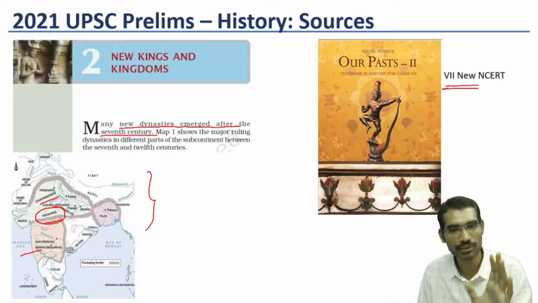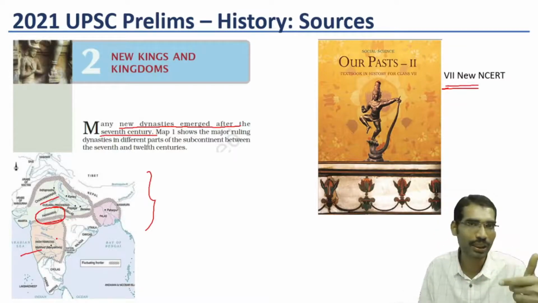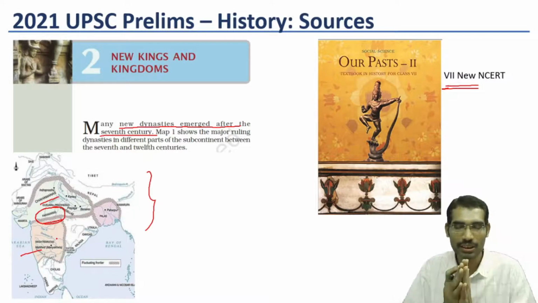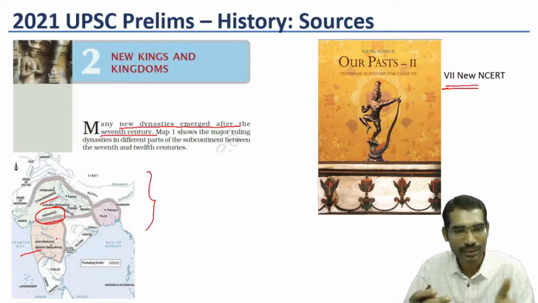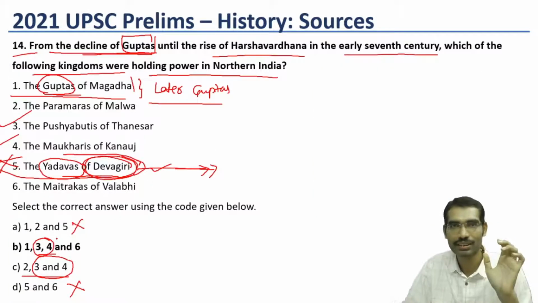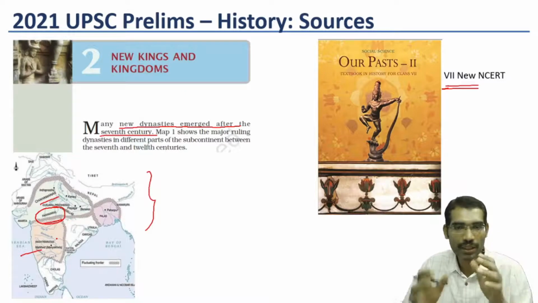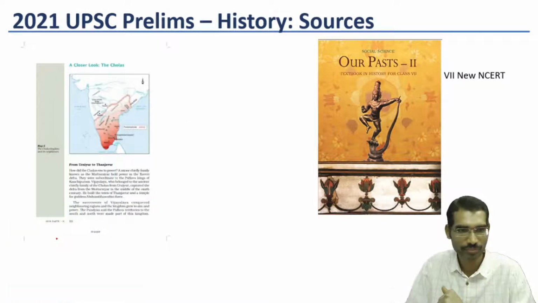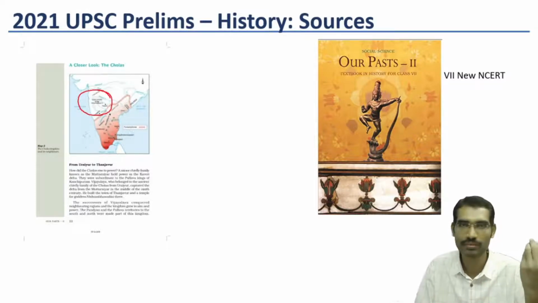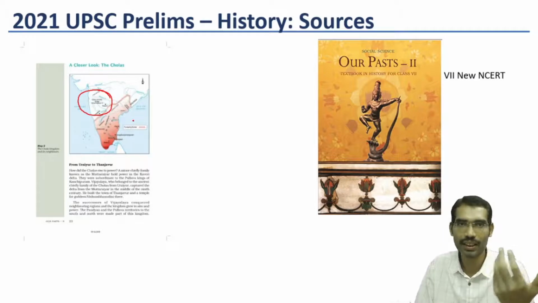But once again, most of the students leave this part, and such questions become difficult. In some questions, UPSC bowls the students out, and the student cannot do anything. But in questions like this, it is a self goal. Just by omitting some of the chapters in our basic books, we are making such questions very difficult. Now this is another map from the same book. Here it gives about Yadavas in the context of Alauddin Khilji and Muhammad bin Tughlaq.